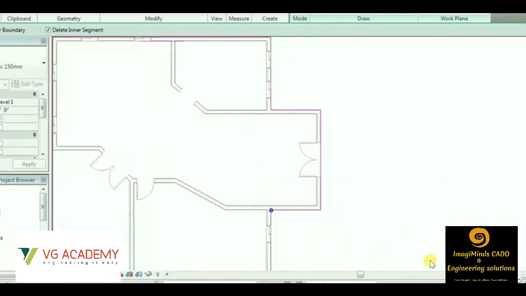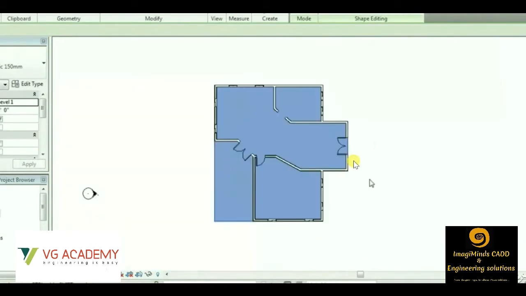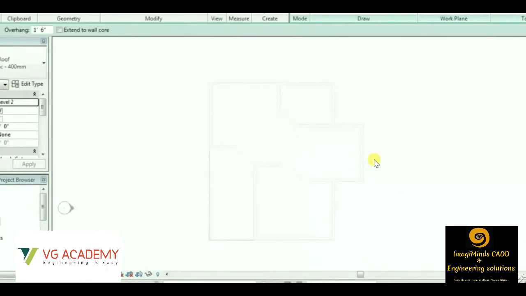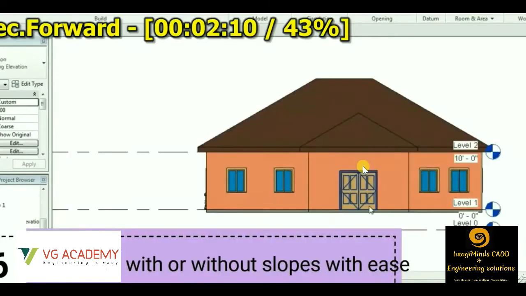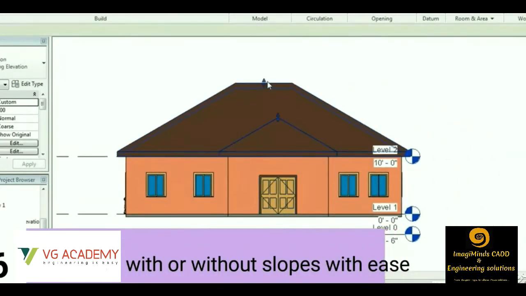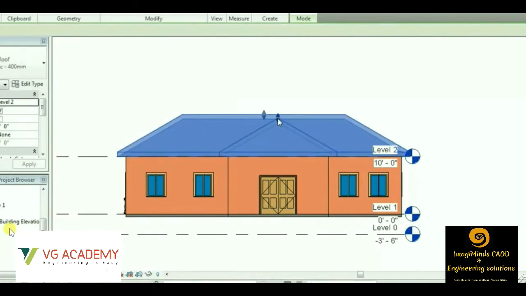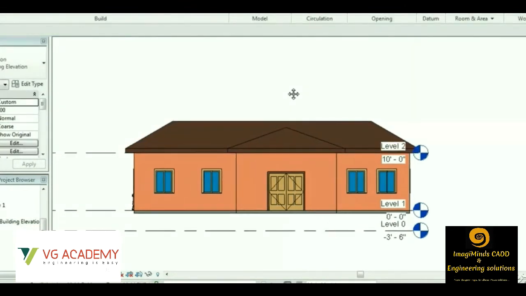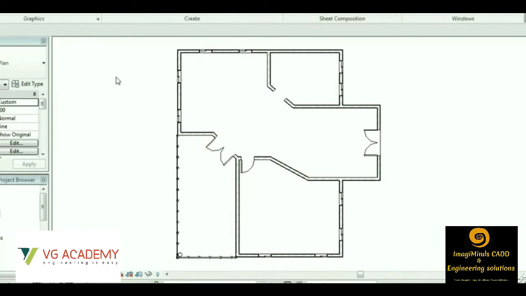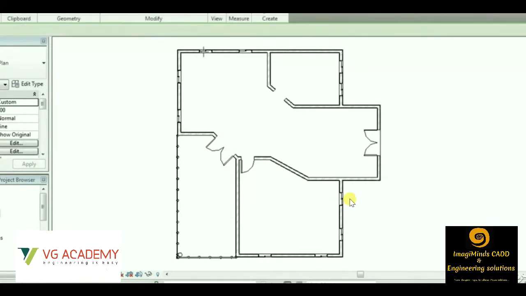So after the doors and windows are placed, we'll be going with the floor option. So this is the plinth we have created. Then we are creating the roof option. So this is the elevation part. You can see this is one-sided elevation. You can check all other sides. See guys, we have east, north, south, west, 4 different elevations. So we have a project browser option in Revit architecture. From there we'll be able to change the elevation views.